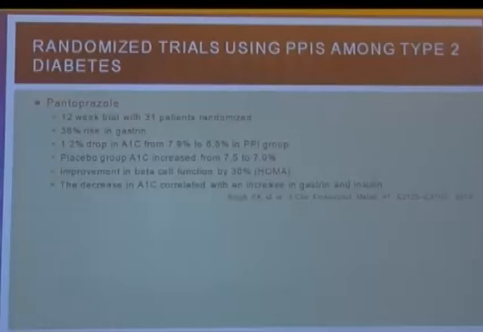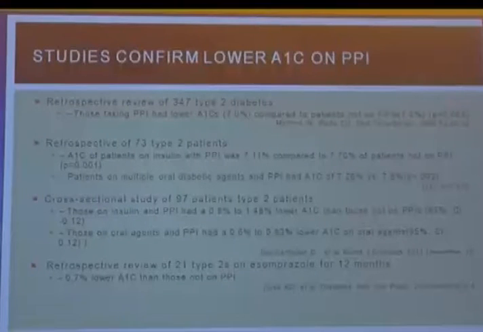There are various studies, including this 12-week trial with 31 patients, 38% rise in gastrin, 1.2% HbA1c reduction from 7.9 to 6.8 in the PPI group versus the placebo group where there was increase in the HbA1c. This was published by P.K. Singh and colleagues in Journal of Clinical Endocrinology and Metabolism. A very latest study from PPI came this year, which also showed that PPIs reduced the HbA1c by about 1%, and that was seen in patients who were taking insulin or on multiple oral agents. So there are several studies, I will not go into details about the PPIs also.